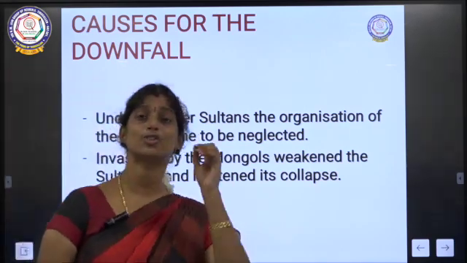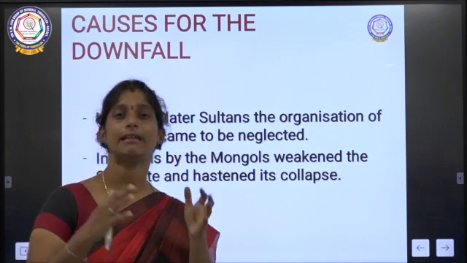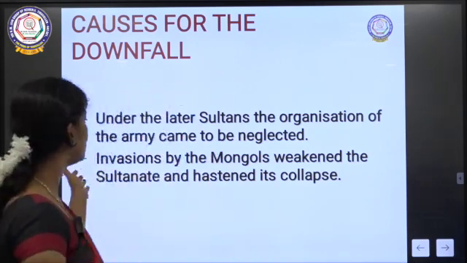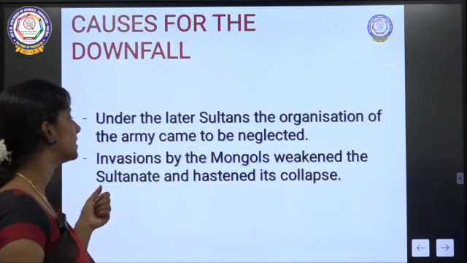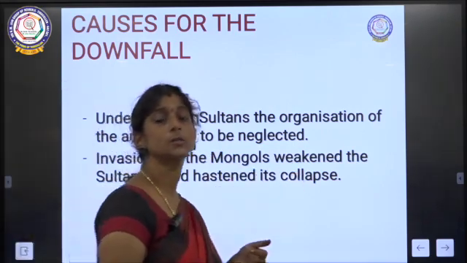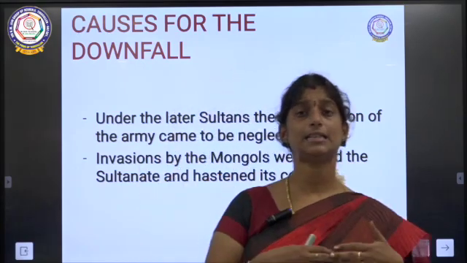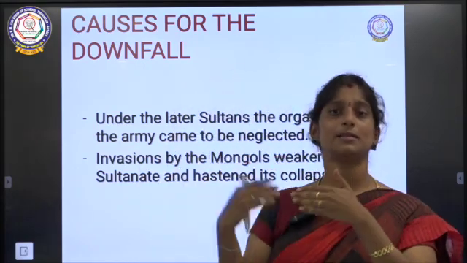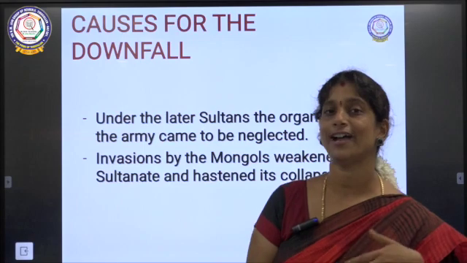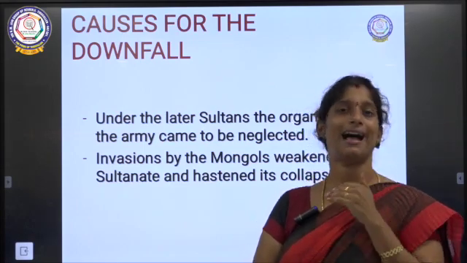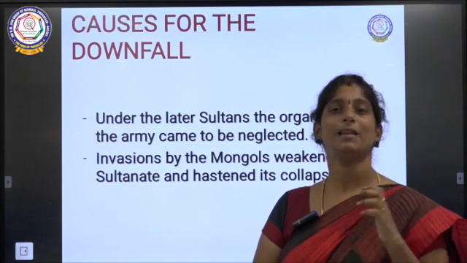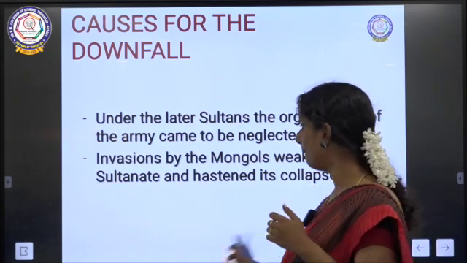They were not much interested in taking care of the army, and invasions by the Mongols weakened the Sultanate and hastened its collapse. When the Mongols repeatedly attacked, the kingdom started losing its power, and finally when Babur came inside, the Mughal empire started and these people completely lost their power.